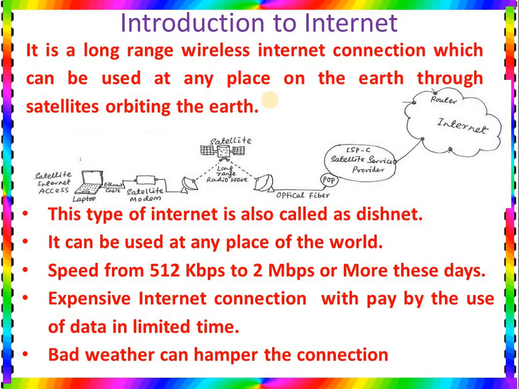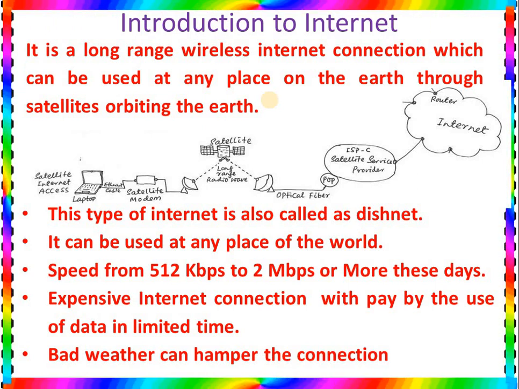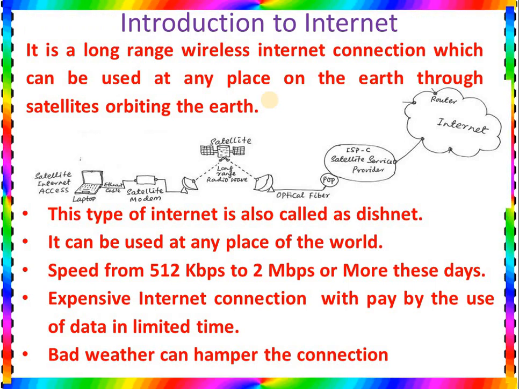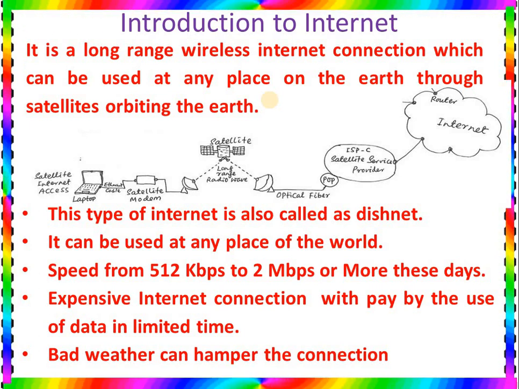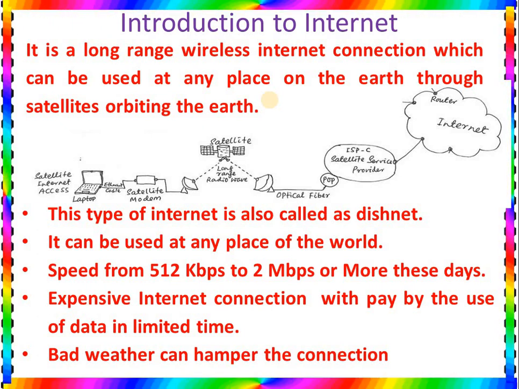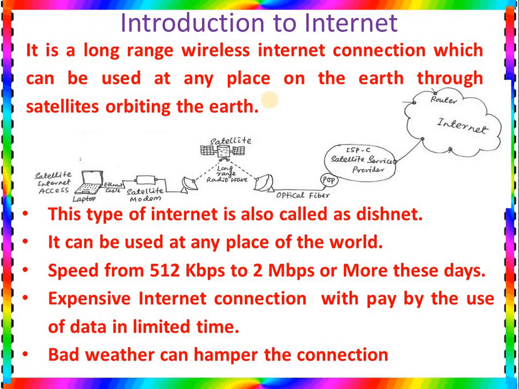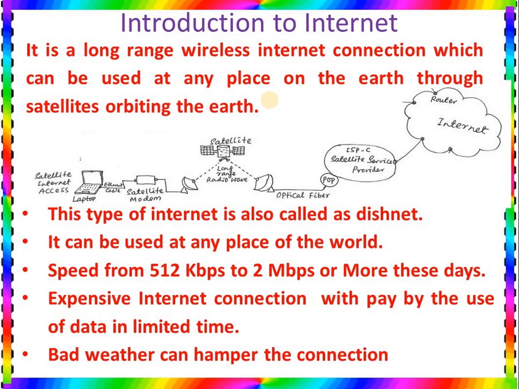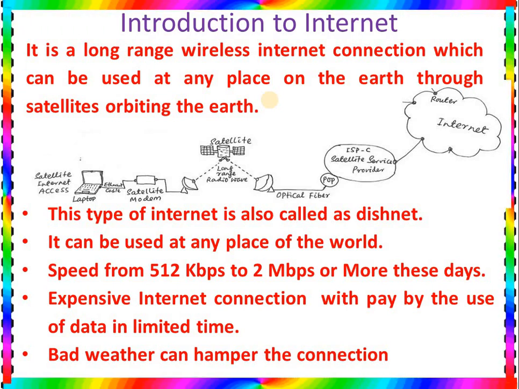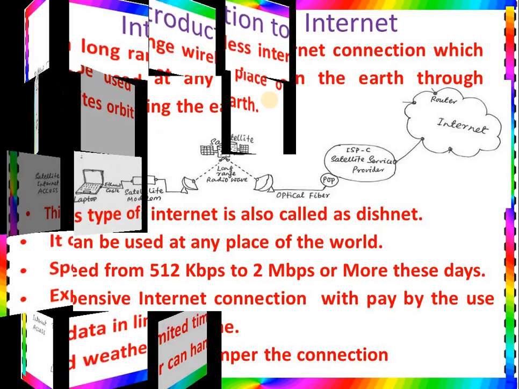The worst thing is that bad weather can hamper the connection. Suppose you are using the internet and at the same time there are thunders, or heavy rain, or a rainstorm, or flood. In those natural calamities, you can find the internet connection becomes unstable. That means if it is raining heavily or thundering, you cannot use the internet because the signal is lost on the way when the satellite is sending or receiving the signal. So these are the 5 different types of internet access.